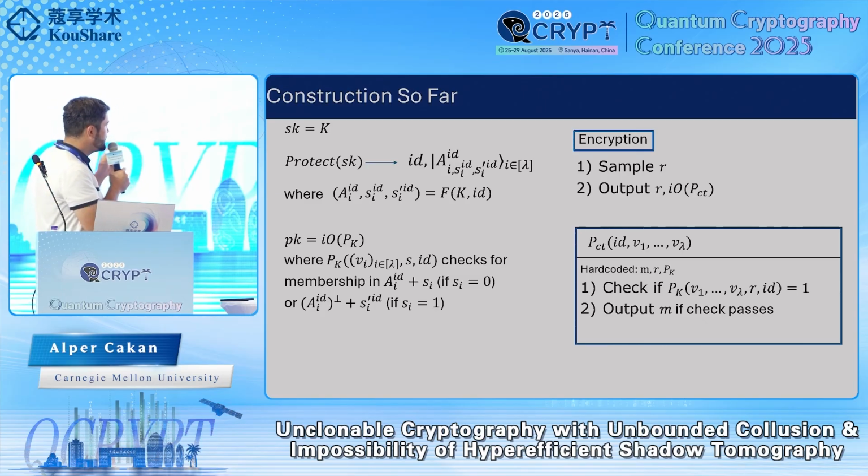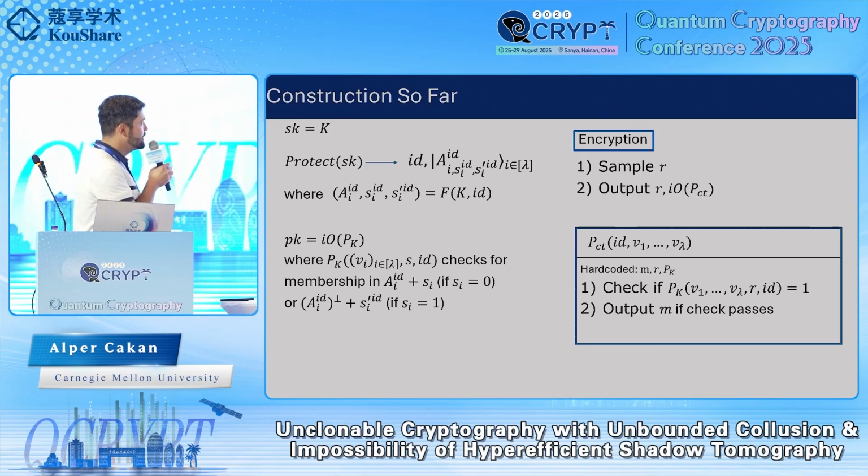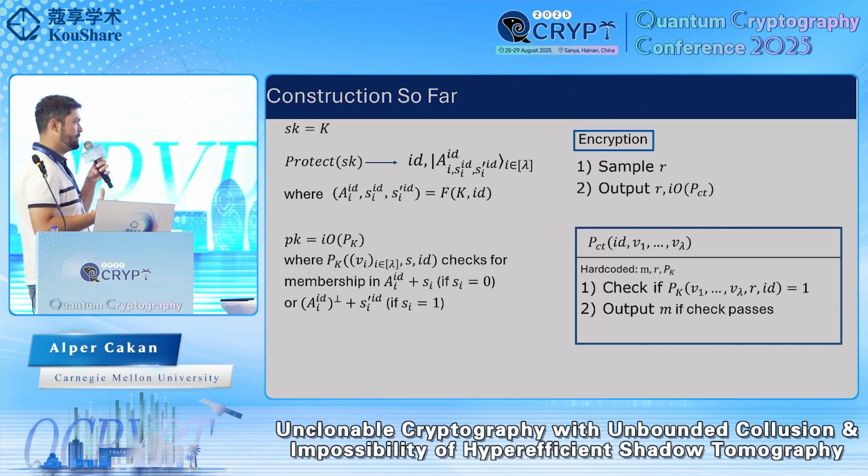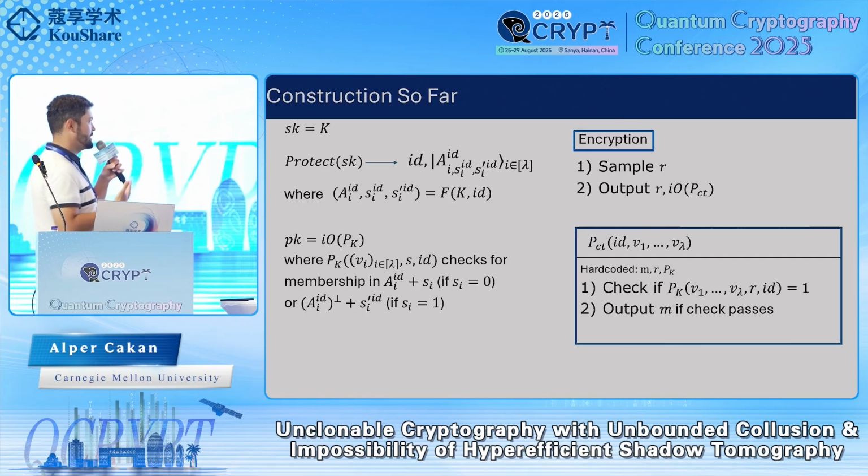And our public key, in a pseudo-random manner, contains the verification information for all of these possibly exponentially many coset states. And encryption follows in a similar manner, where to encrypt a message M, you create this obfuscated program that verifies some particular instance of the coset state, and if the verification passes, it outputs your hidden message. And we're able to show that by the monogamic entanglement property in the collusion-resistant setting that we prove, this scheme satisfies collusion-resistant copy protection.